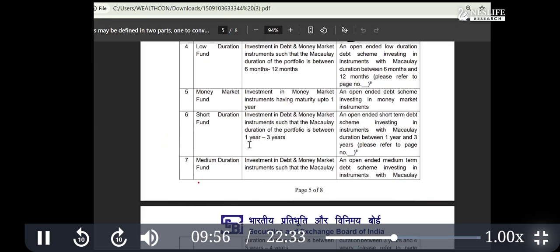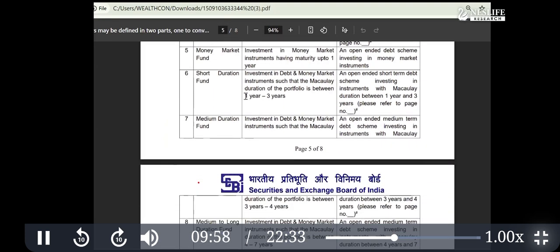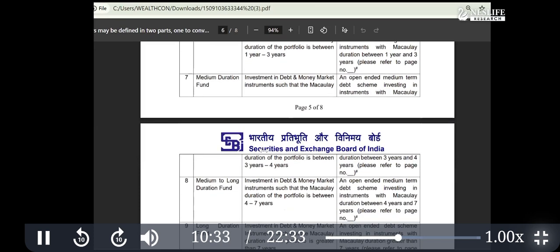Thereafter, as you go down, you'll see there is a short duration fund which invests in maturities between 1 year to 3 years. Now you may ask, what is the Macaulay's duration? That we'll discuss later on. But today, what you need to understand is the maturity, how many days a bond takes to mature, and how these categories are classified. That is the intention of this video. When we discuss the specialty of each category and risk and return, at that time you will understand these things better. So don't get impatient saying I didn't understand yet. You'll learn slowly later on.